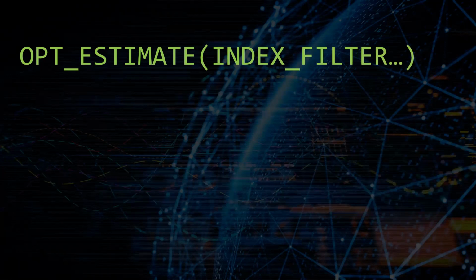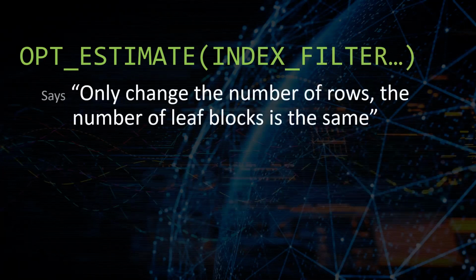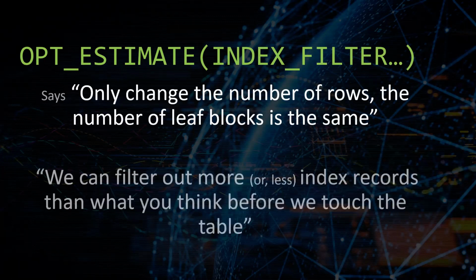The index filter hint, conversely, says only change the number of rows, because the number of leaf blocks is actually the same. In other words, we're going to be scanning our index, and we're going to be able to filter out either more records or fewer records than what you think before we actually go and touch the table afterwards.